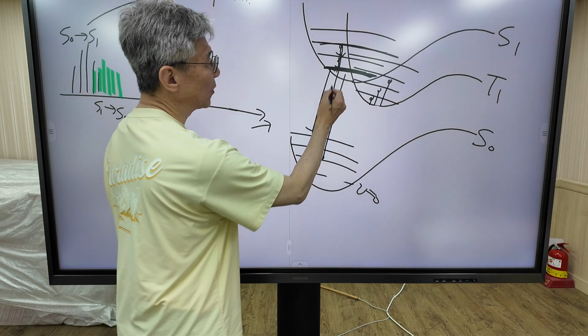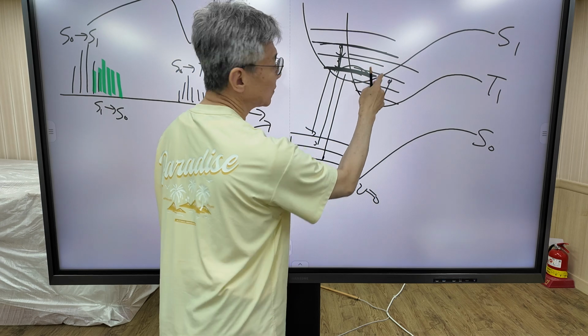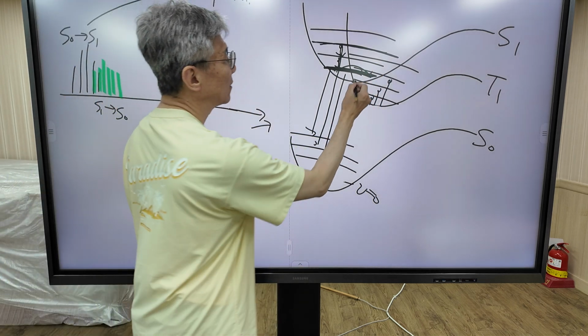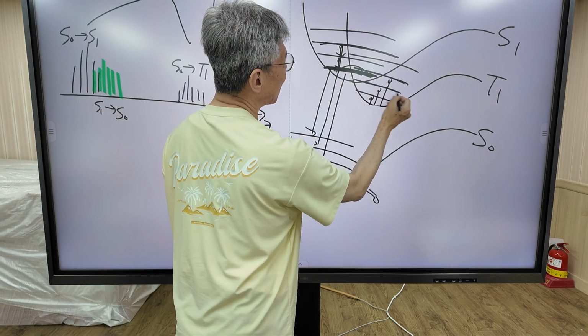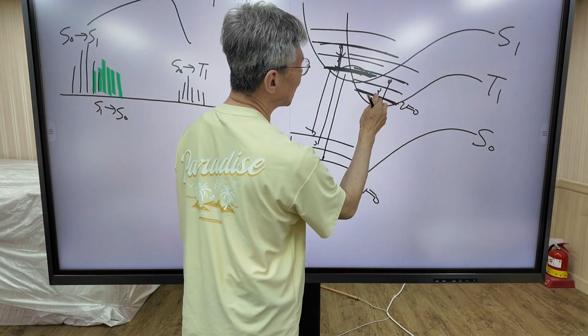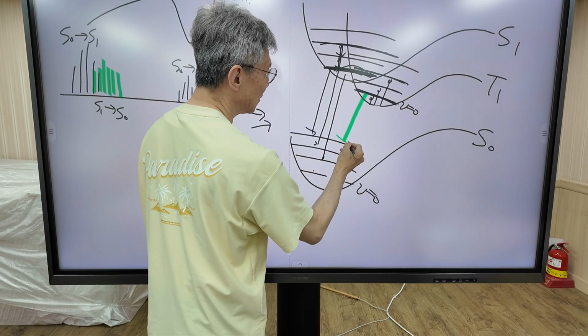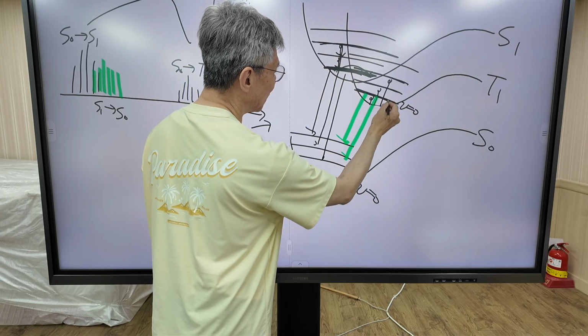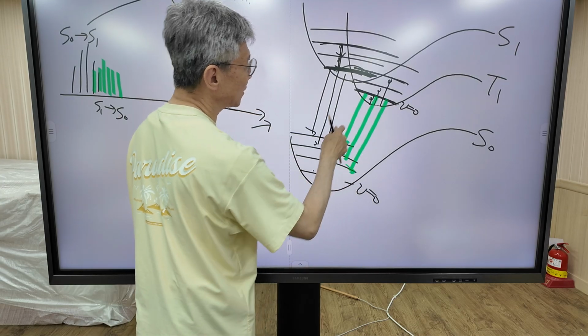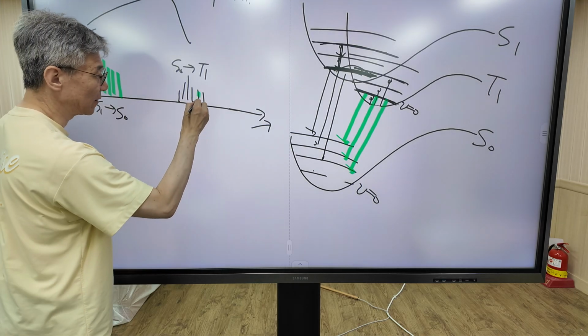Similarly, the molecule here makes a crossover to the triplet state and undergoes vibrational relaxation and resides in V equals 0 state. And the molecule can also make a transition to S0, emitting a photon. This process is called phosphorescence. Phosphorescence peak is here.